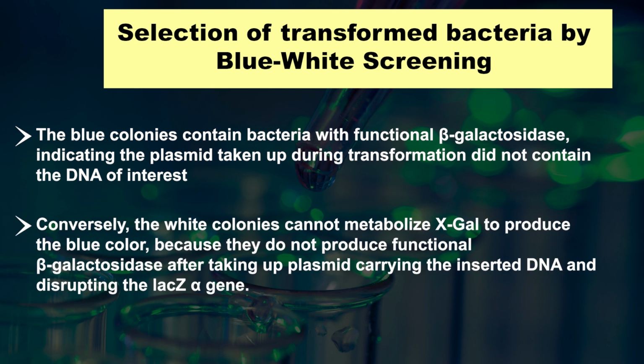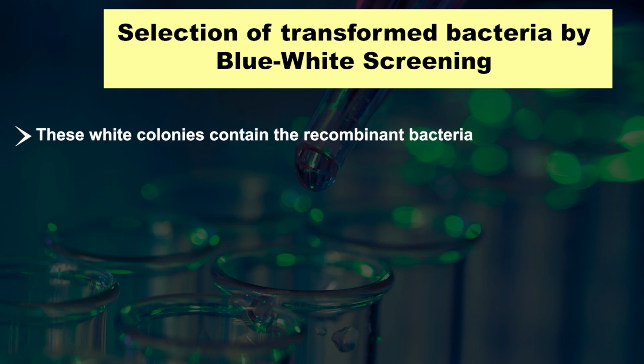Conversely, the white colonies cannot metabolize X-gal to produce the blue color because they do not produce functional beta galactosidase after taking up plasmid carrying the inserted DNA and disrupting the lacZ alpha gene. These white colonies contain the recombinant bacteria.